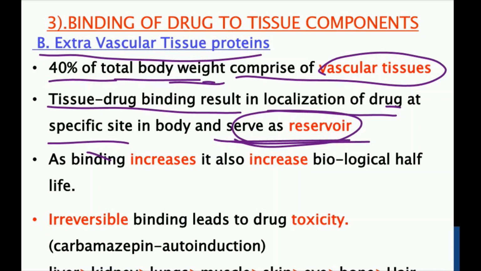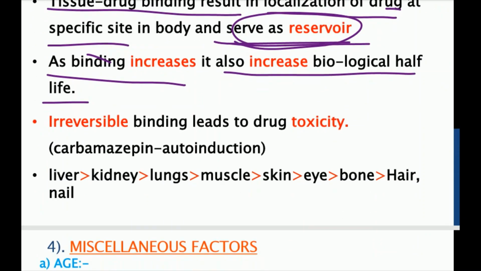If the drug is highly lipophilic in character and the person is too obese, meaning the adipose tissue is too high, then ultimately a larger dose is required to treat the disease. Why? Because the drug is going to bind with the tissue component. As the binding increases, it also increases the biological half-life. Why? Because the drug is not going to be excreted. The drug remains in the body for a long period of time, so ultimately the half-life of the drug is going to increase. An irreversible binding of a drug may lead to drug toxicity.